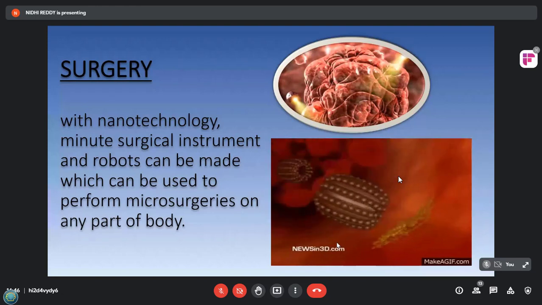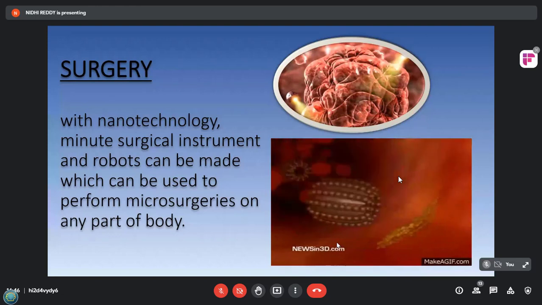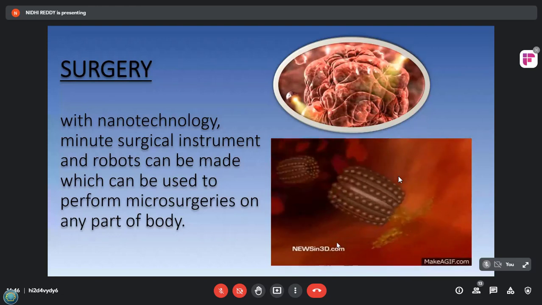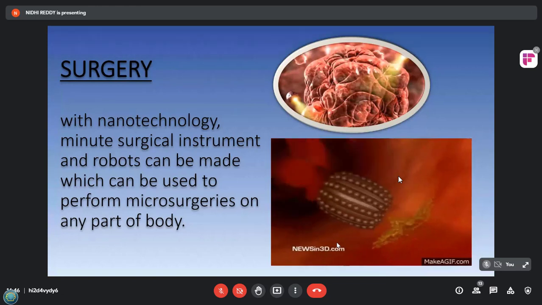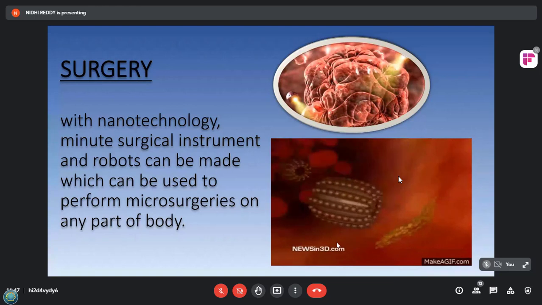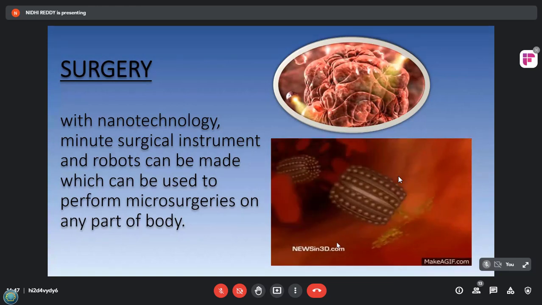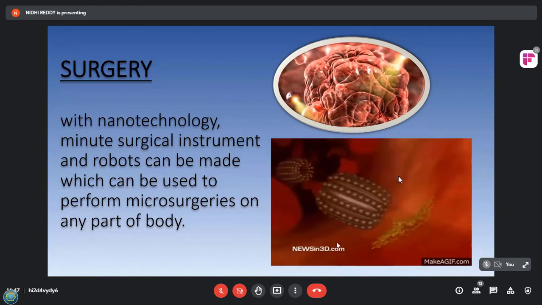Researchers believe that the method could be used in simple lab tests that could provide early detection of cancer in the bloodstream. With nanotechnology, visualization of surgery can also be improved. Instead of a surgeon holding the instrument, a computer can be used to control the nano-sized surgical instrument. So it's really helpful for us.